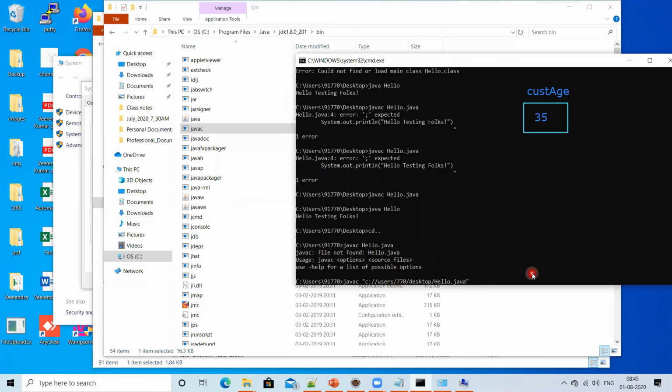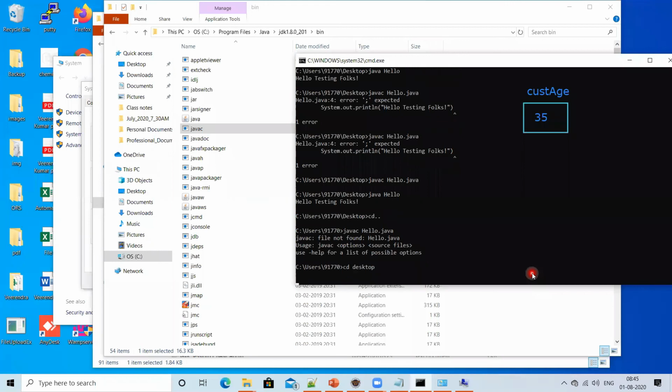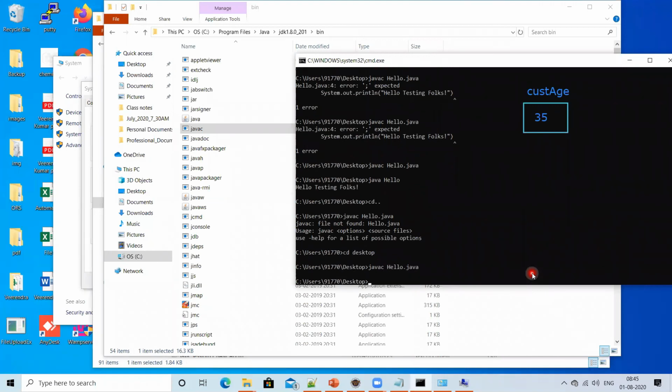The other alternative for you is, if you want to use it, cd desktop. Anyway, this is my working directory. So better you set the path first, and now you can use all your commands. Now see that javac hello.java, it will work.